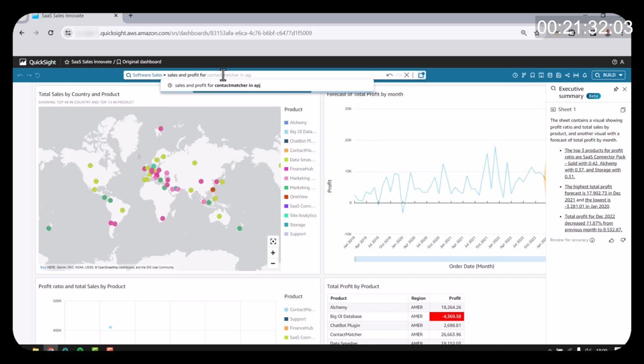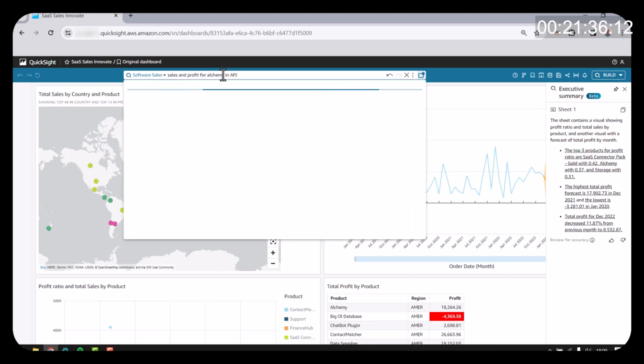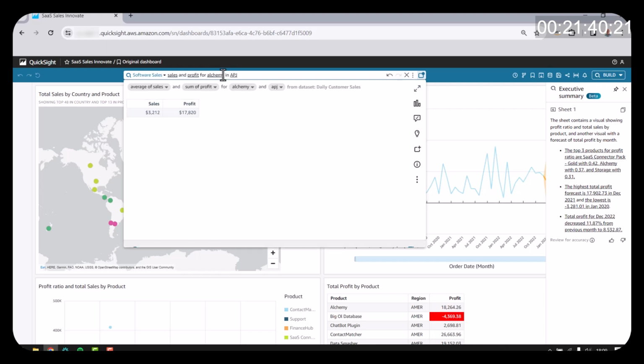And I can get an answer on the fly without having to ask anyone, without having to do anything. I can see here that sales actually is relatively low and profit is quite high for Alchemy. So that's how you would ask a question and get answers on the fly and examine an executive summary from a dashboard as a business user.